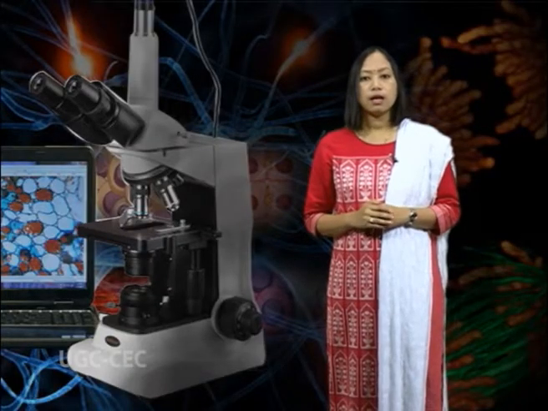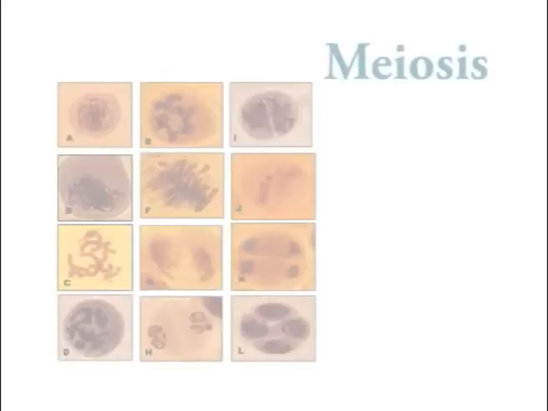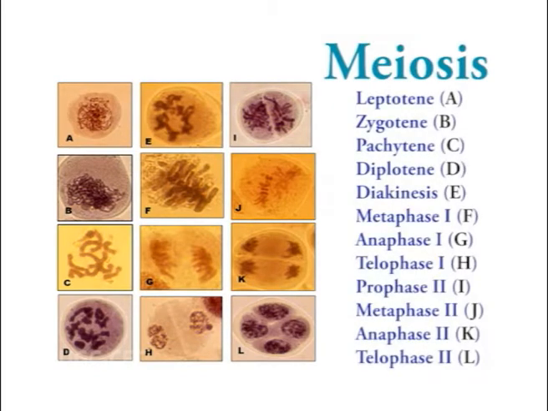For meiosis, figure number 4 shows the different stages of meiosis division from onion flower bud cells. Leptotene is shown in A, zygotene is shown in B, pachytene is shown in C, diplotene is shown in D, diakinesis is shown in E, metaphase 1 is shown in F, anaphase 1 is shown in G, telophase 1 is shown in H, prophase 2 is shown in I, metaphase 2 is shown in J, anaphase 2 is shown in K and telophase 2 is shown in L.